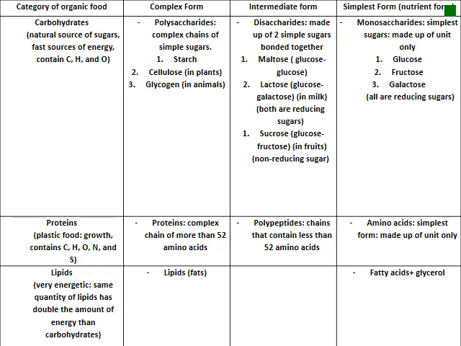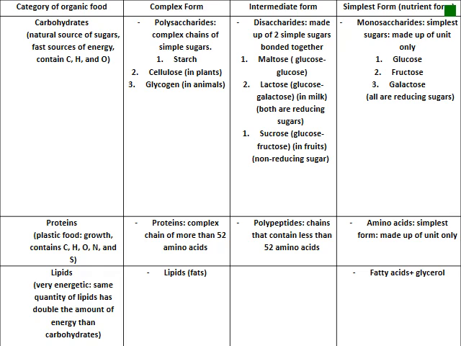Moving to the second category, proteins. Proteins, the complex form is protein, a complex chain of more than 52 amino acids. Polypeptides, chains that contain less than 52 amino acids, and the simplest form is amino acid, it's made up of only one unit.